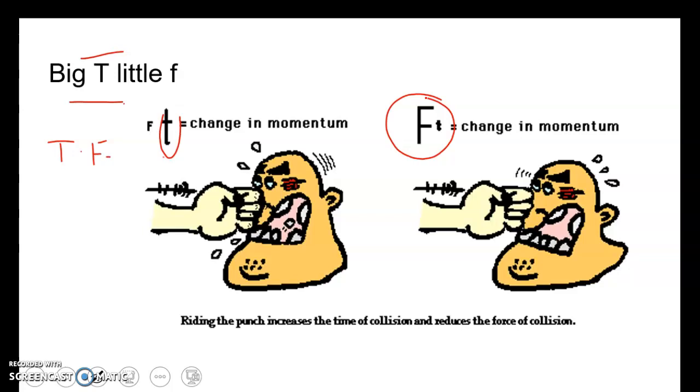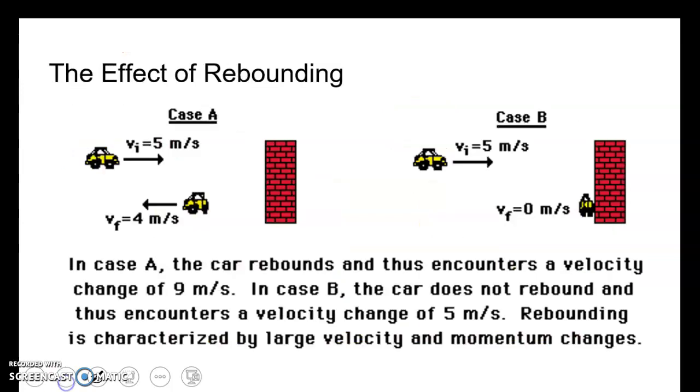So, things to think about, right? If we ride the punch, it increases the time of collision and reduces the force of collision. So the longer we keep the punch in, the less force we need to have that change in momentum. So think about a car wreck, like a car bouncing or rebounding. In case A, the car's traveling 5, hits the wall, bounces off, and is going back 4. Our change in velocity, -4 to -5, is -9.